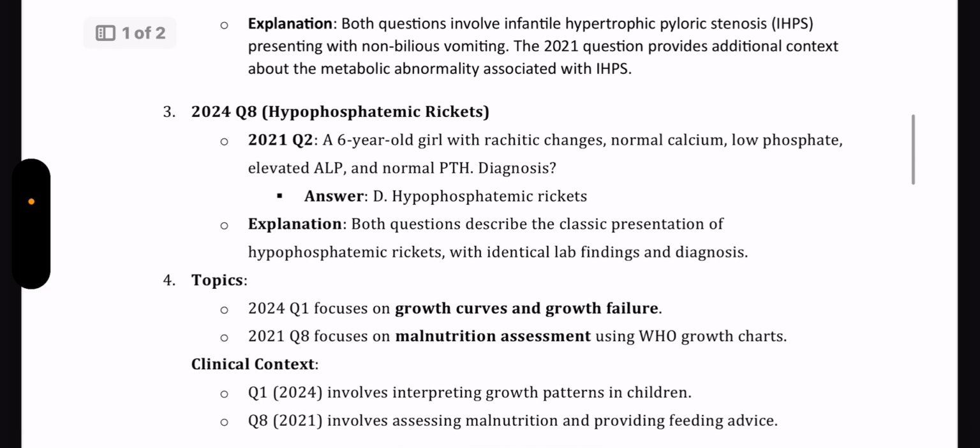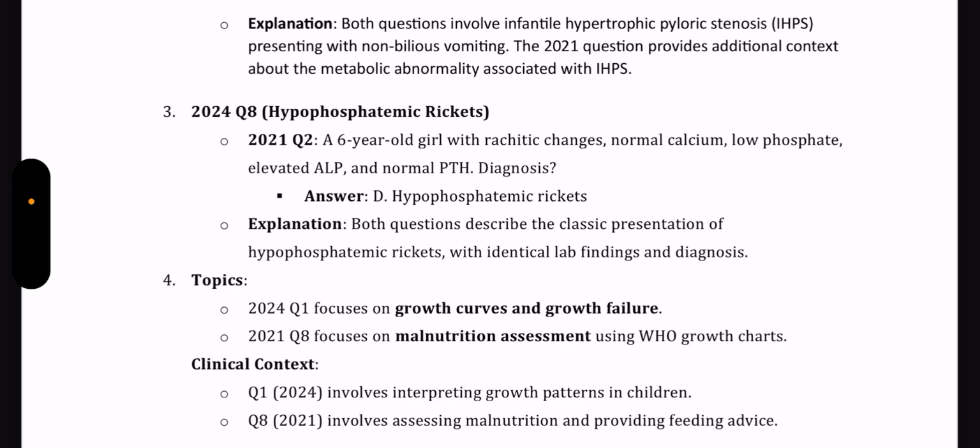Now next one, 2024 question number 1 focuses on growth curves and growth failure, and 2021 question number 8 focuses on malnutrition assessment using World Health growth charts. Growth curves and malnutrition assessment based on growth charts is very important, and don't forget to learn to plot on the growth charts, because they'll give the age of the child in months and other features, and you need to plot the height and weight on the growth curve and see whether it is matching.